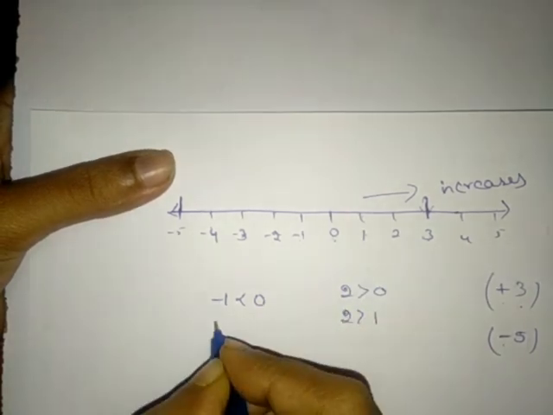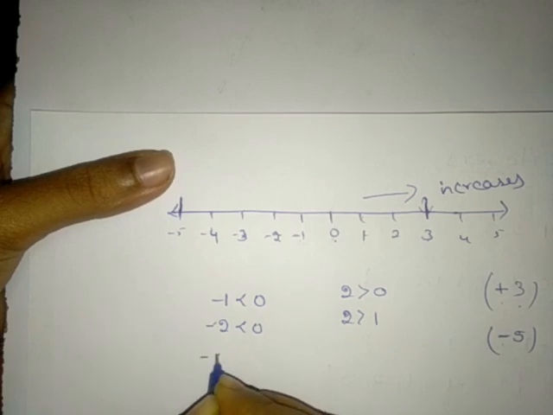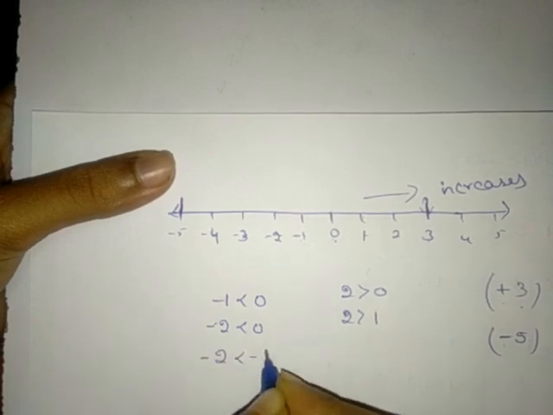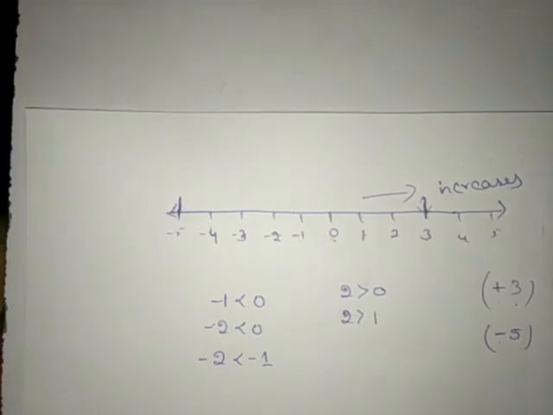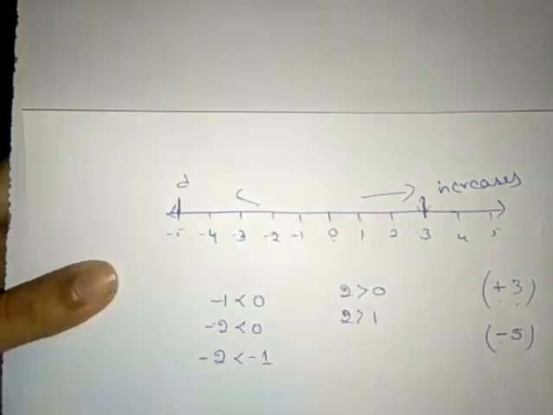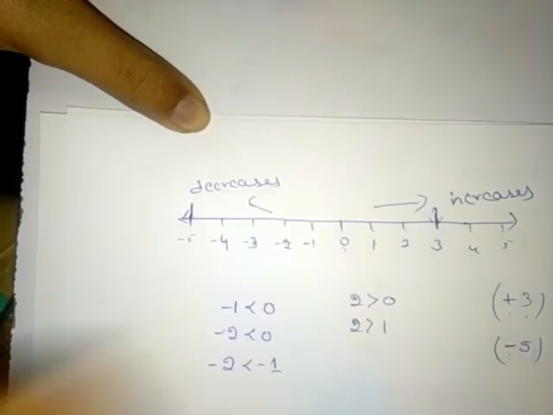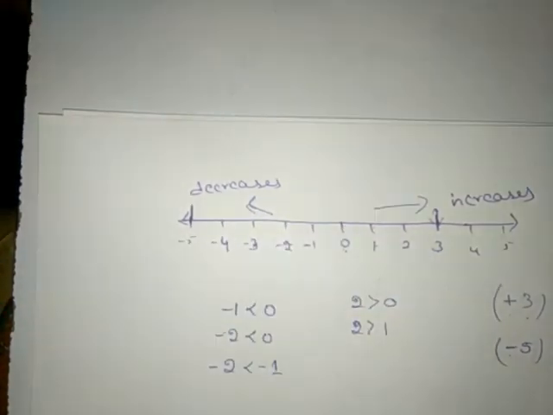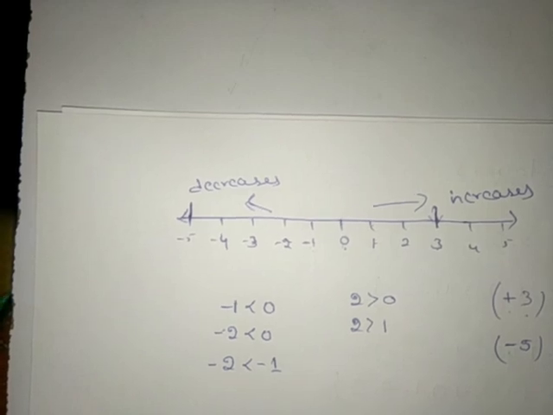And -2 will be smaller than 0 and also smaller than -1. Means that when we move left side from the 0, the numbers will start decreasing. So we'll write here decreases. These are the points you should remember.